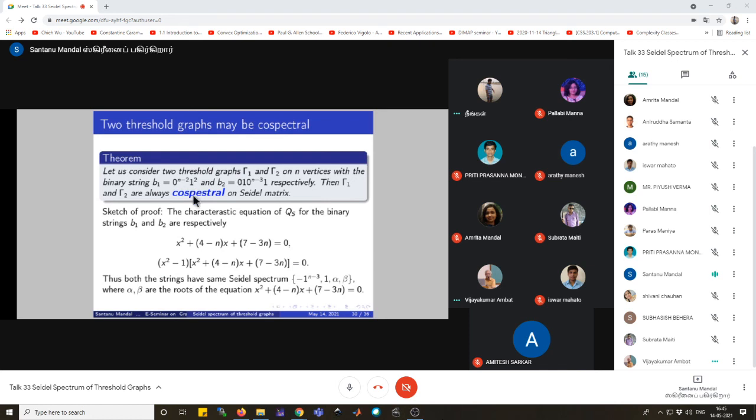Yeah, this sequence gives the pair of co-spectral threshold graphs with respect to Seidel matrix. So this sequence can give b1 and b2 for any value of n greater than or equal to 4. So for every n greater than or equal to 4, you are giving examples of co-spectral graphs with respect to Seidel matrix. Yeah. Okay. There may be any other sequence, but I found this one.